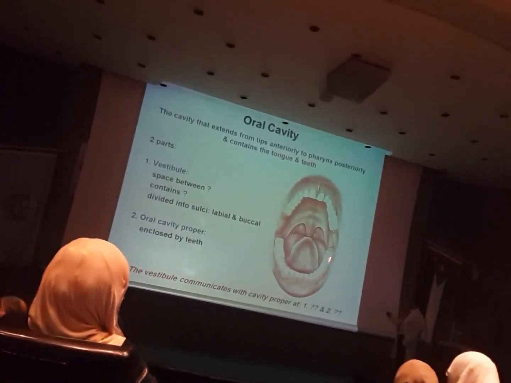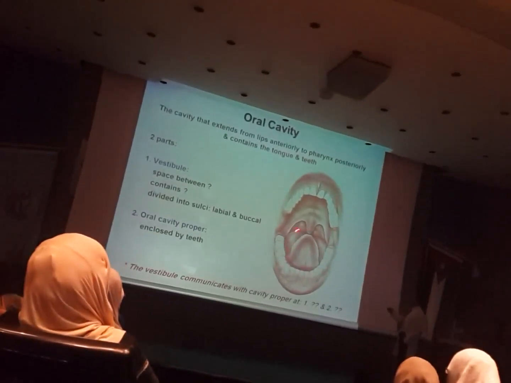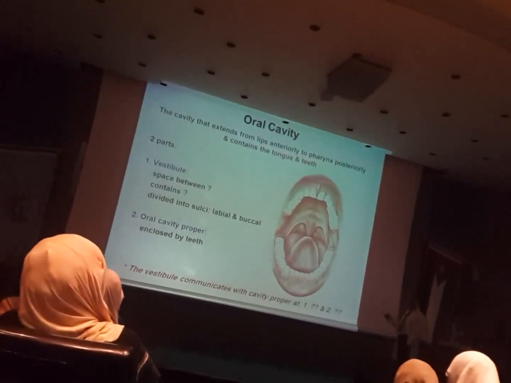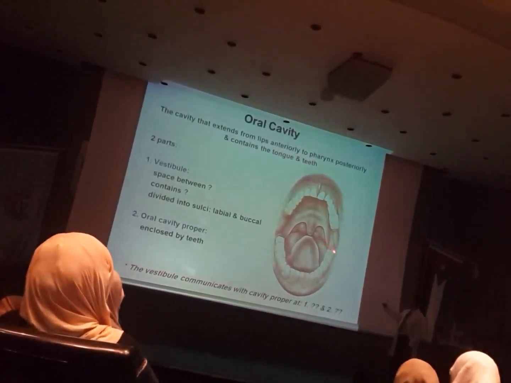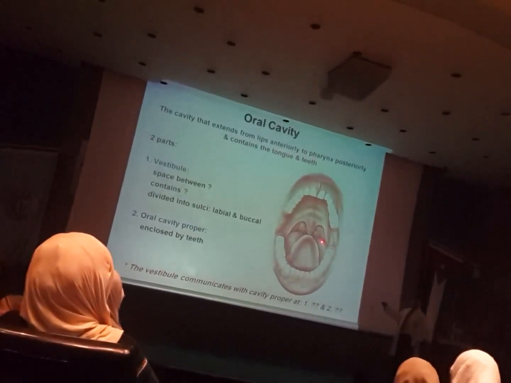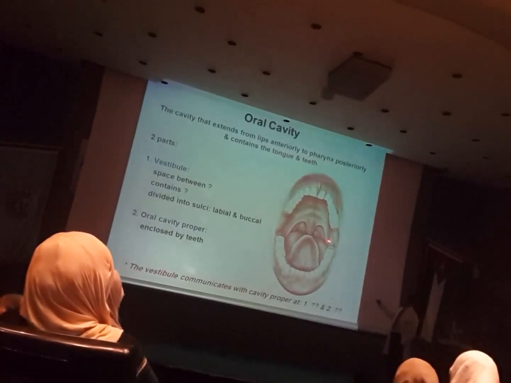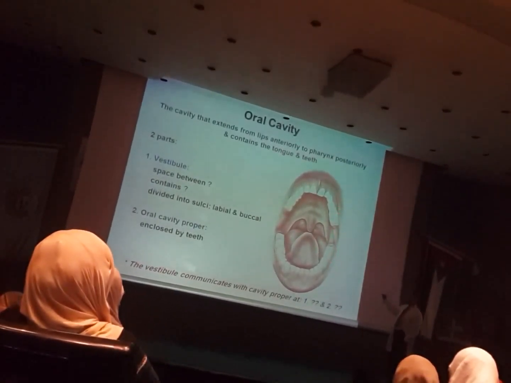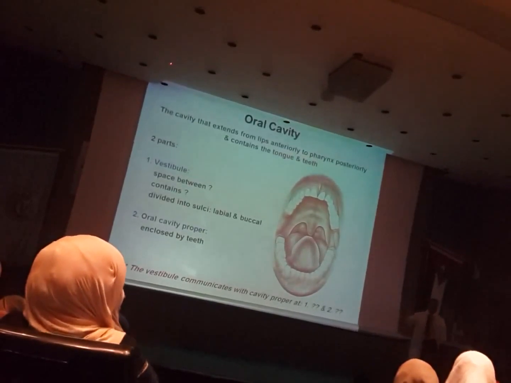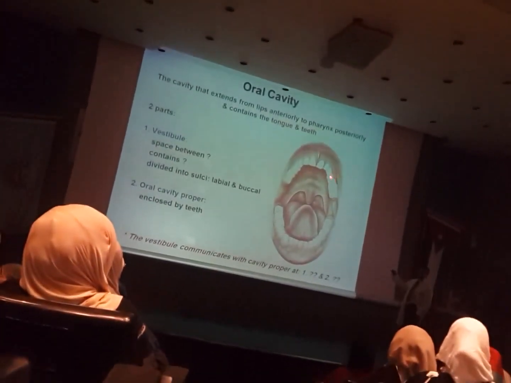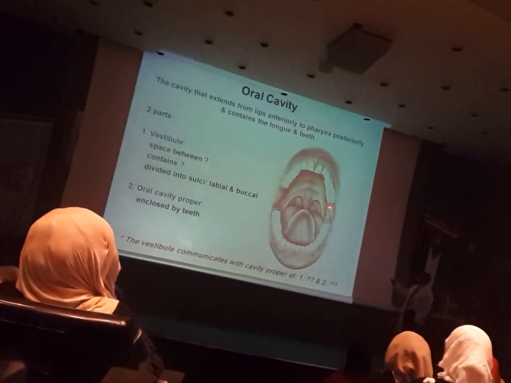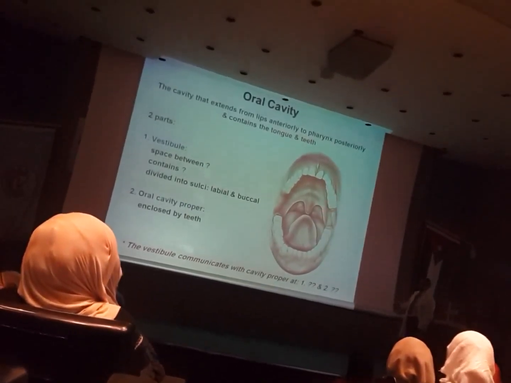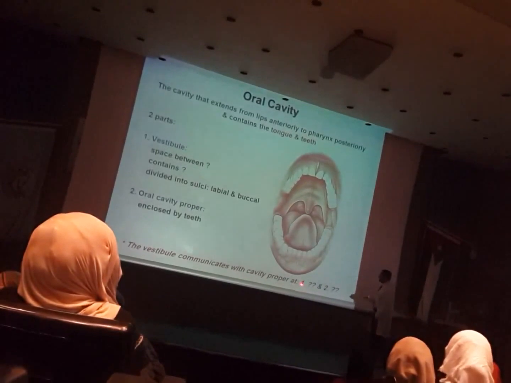Now the vestibule usually communicates with the oral cavity proper, for sure. Okay? Through 2 areas. First, behind the 3rd molar, or the wisdom tooth, behind the teeth. When you have no more teeth, there will be a communication for saliva. This is medically important for the saliva that's coming from the parotid. Okay? How will it reach the oral cavity proper? It can go behind the 3rd molar, where the vestibule and oral cavity proper communicate.